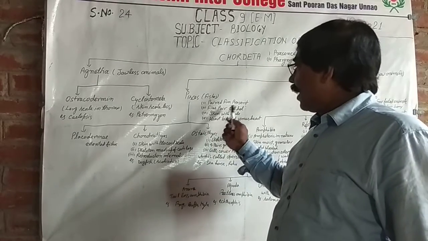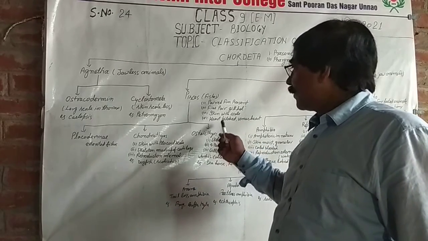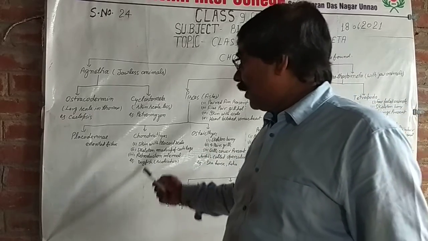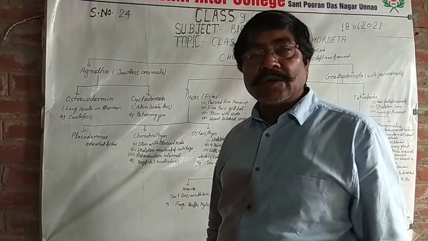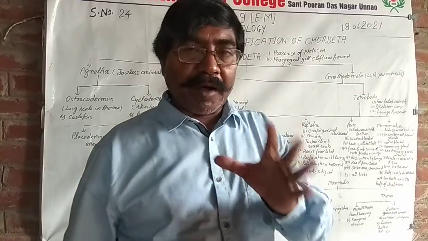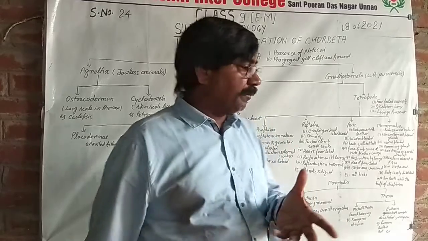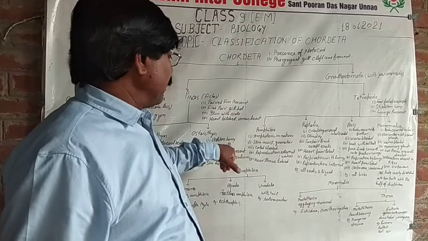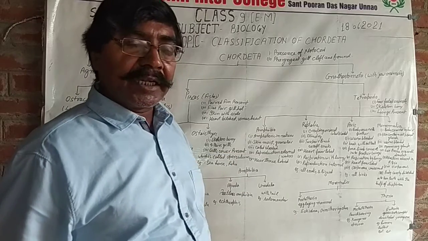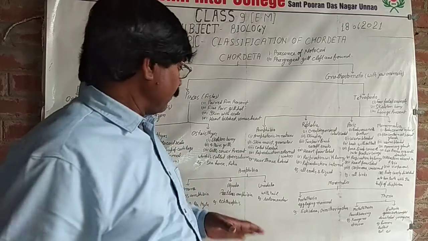Paired fins, five pairs of gills, skin with scales, and a bilobed heart are also present in the Chondrichthyes. For example, dogfish or Scoliodon. And Osteichthyes have a bony skeleton, made up of calcium carbonate, such as in humans. Second, four pairs of gills for respiration. A gill cover is present, called the operculum.